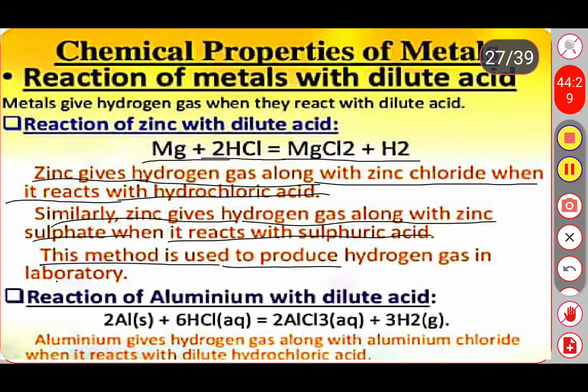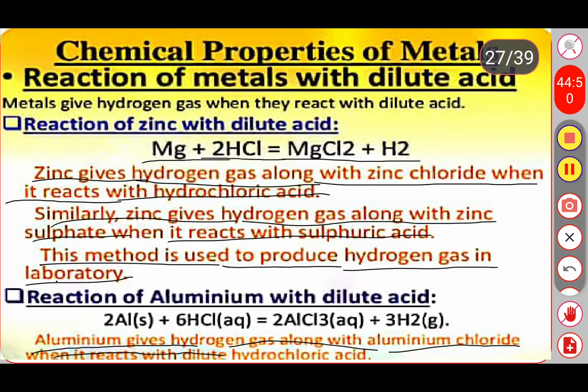Next one, reaction of aluminum with a dilute acid. When aluminum reacts with dilute HCl, it forms aluminum chloride along with hydrogen gas. Aluminum gives hydrogen gas along with aluminum chloride when it reacts with dilute hydrochloric acid.